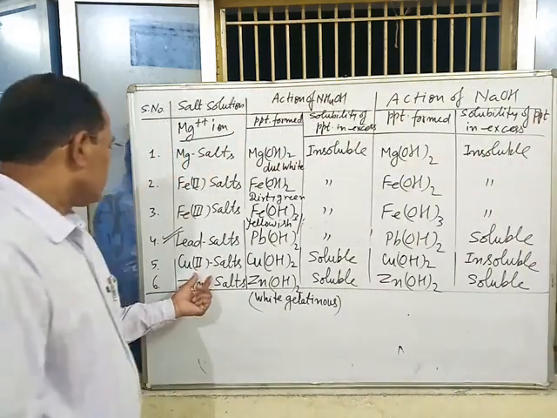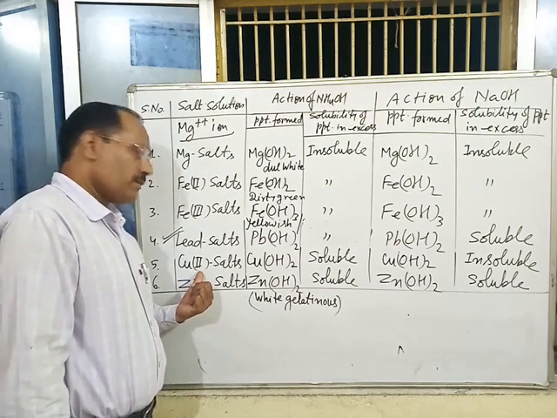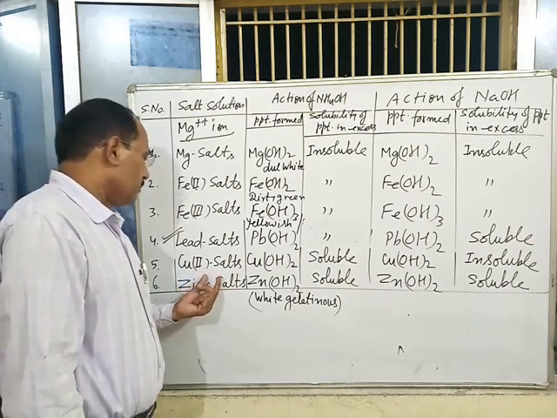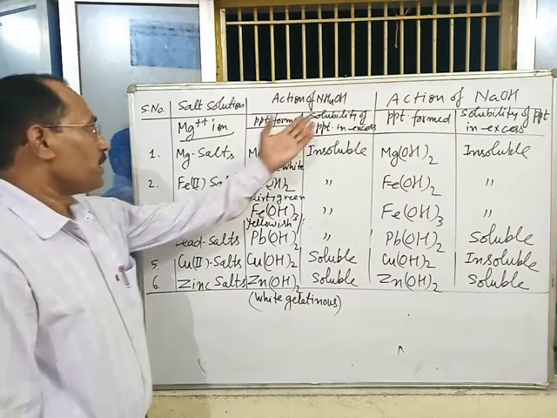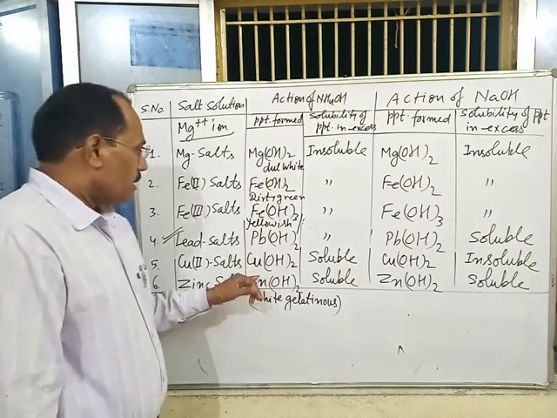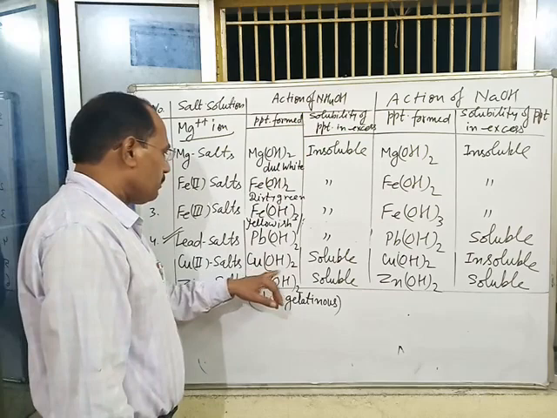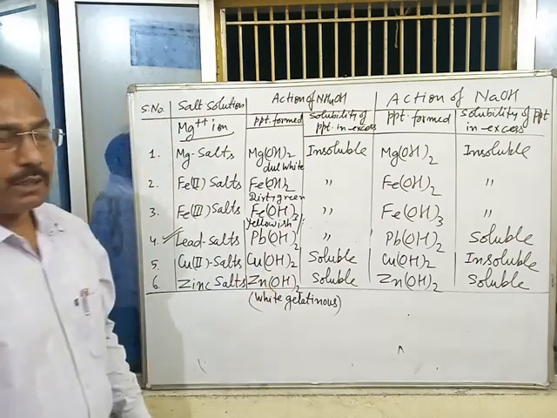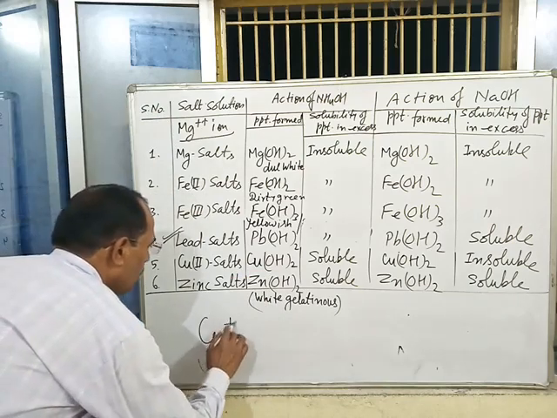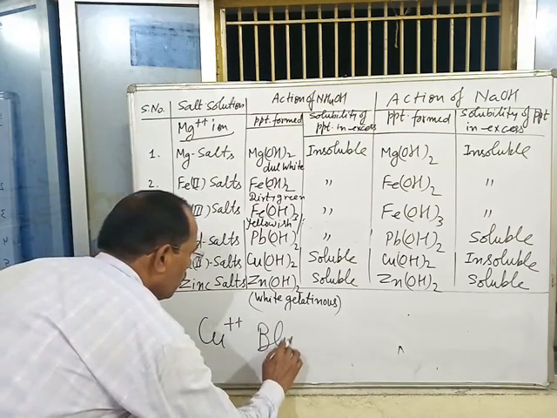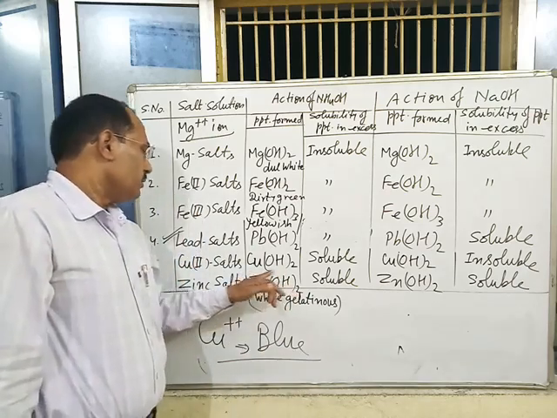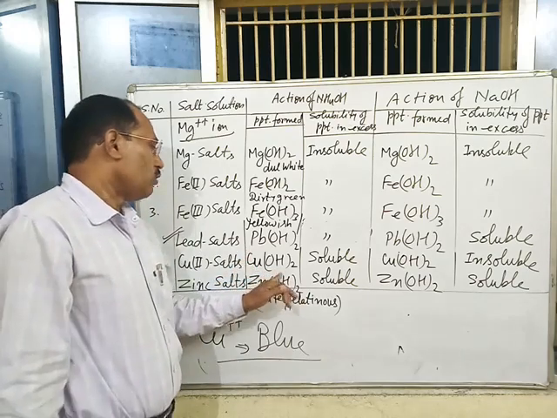Next experiment is identification of cupric ion. Cupric salts, when treated with a small amount of ammonium hydroxide solution, give a light blue precipitate of copper hydroxide. What is the color of Cu(OH)2? The color of Cu2+ is blue, so a light blue copper hydroxide is obtained,